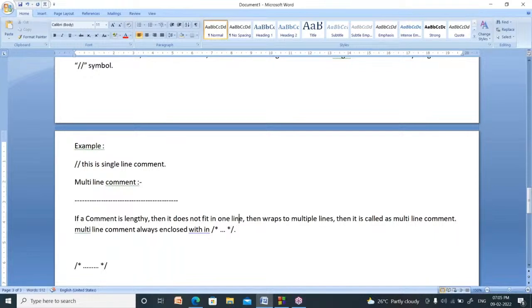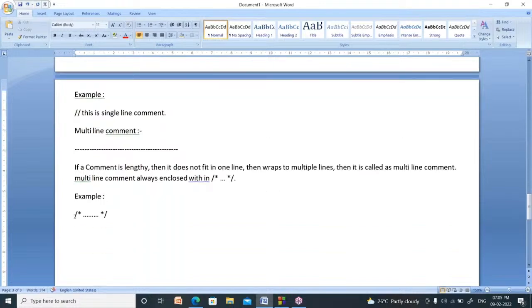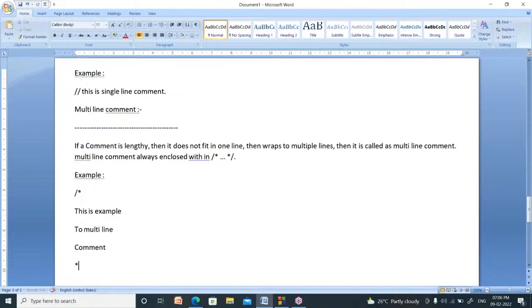Now I am giving an example for multi-line comment. How to start a multi-line comment? By using slash and star. Here you write: this is the example of a multi-line comment. So this is about multi-line comment, right?